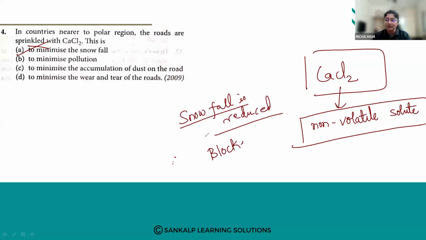Roads will get blocked if snowfall is more, right? So A is the answer, to minimize the snowfall. That is what they do near the polar region, they sprinkle calcium chloride. Okay, fine. Let us go for the next one.